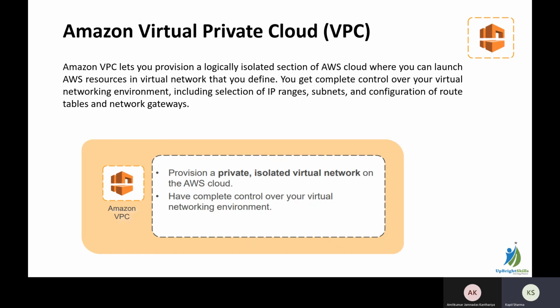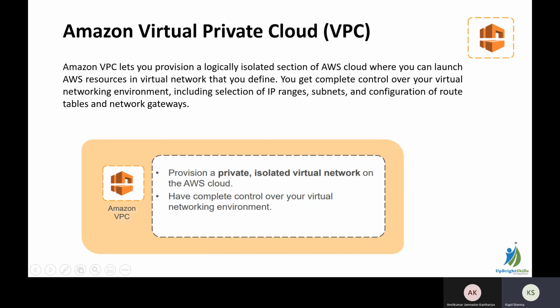This is purely a networking service. You can get complete control over your virtual networking environment. This includes selection of IP range. You can select your own IP range, your subnets, and the configuration of route tables and network gateways. Provision a private isolated network on the AWS cloud, and have complete control over your virtual networking environment.